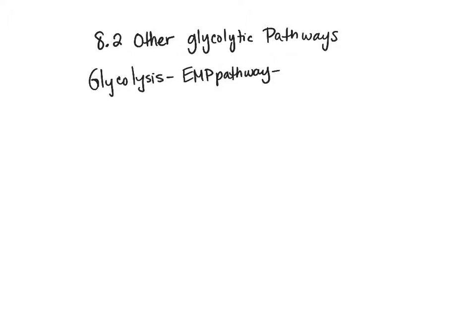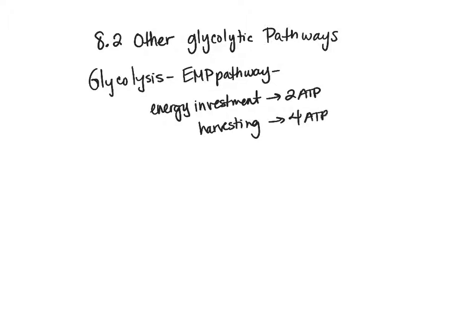So if you remember our energy investment phase, this is where we put in 2 ATP for the first part of glycolysis, and then we have our harvesting phase. And in the harvesting phase, we get out 4 ATP, which gives us our net 2 ATP.